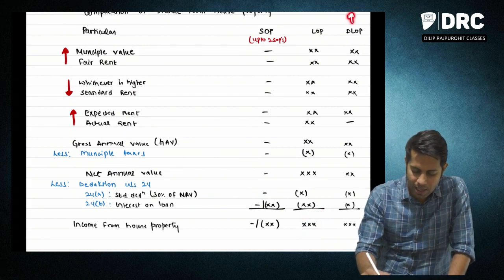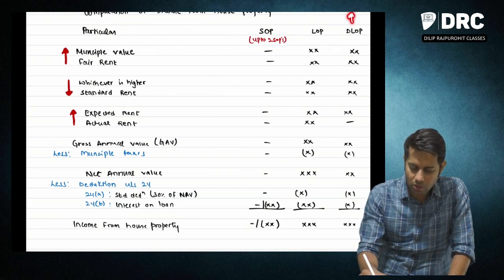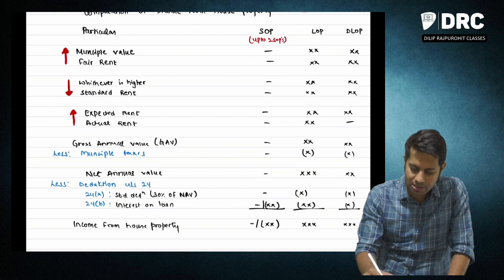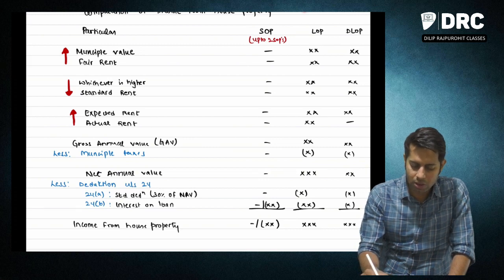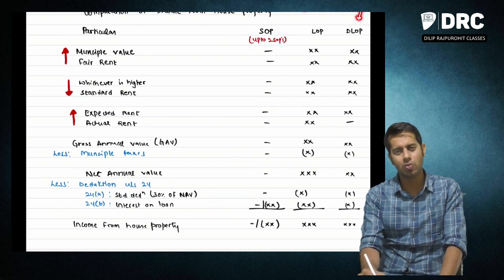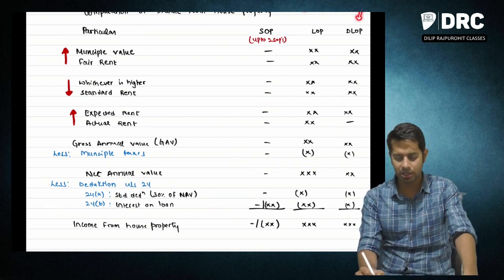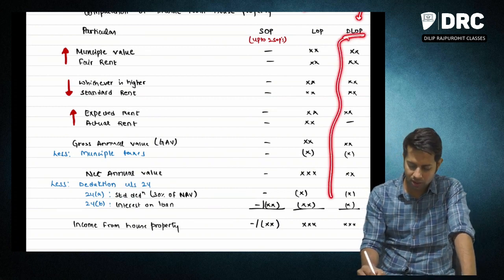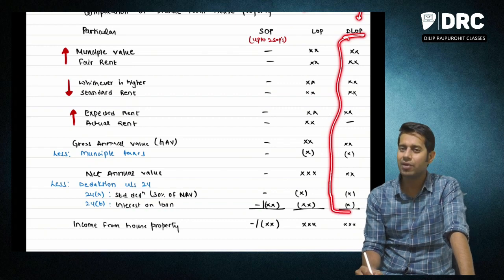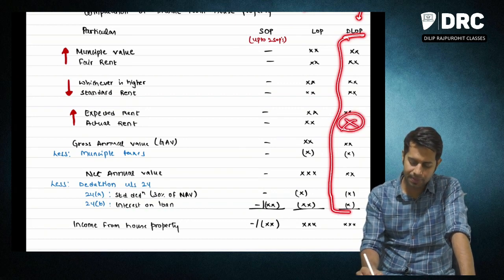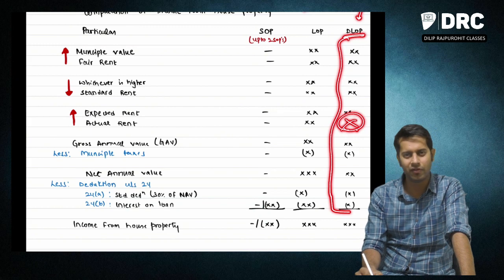Sir, what is DLOP? If your SOPs are more than 2, those more than 2 SOPs are called deemed to be let-out property. For this deemed to be let-out property, everything will be there except actual rent.